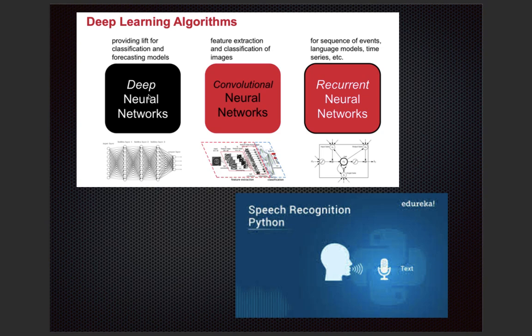That is a deep neural network, meaning using layers of neural networks, and the more layers we use, the more defined our algorithm is. And then we have convolutional neural networks, which are used for feature extraction, like image classification.